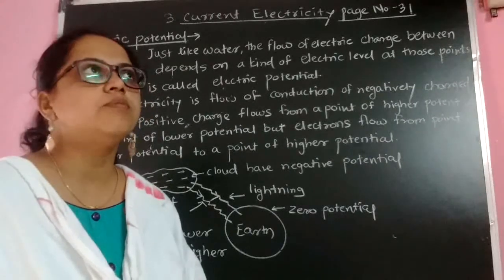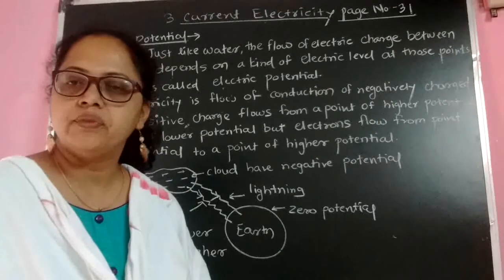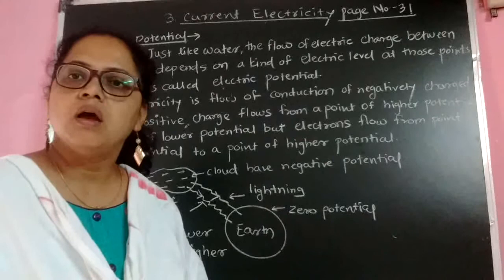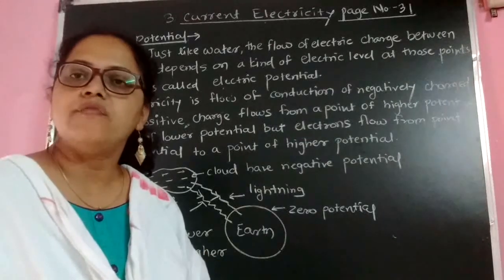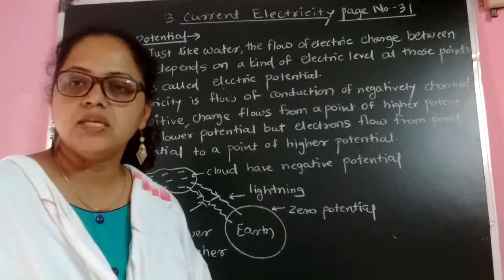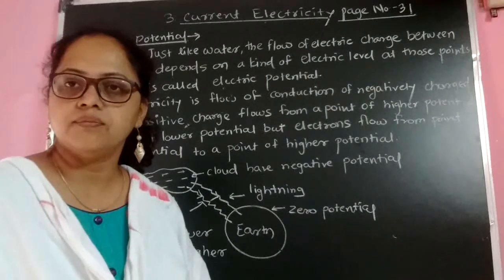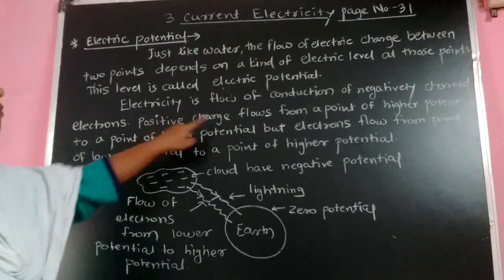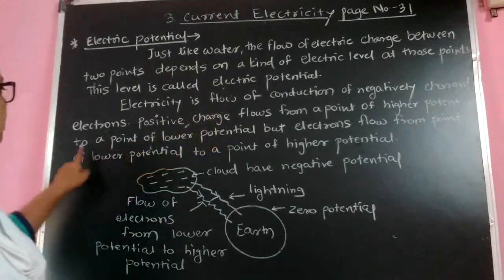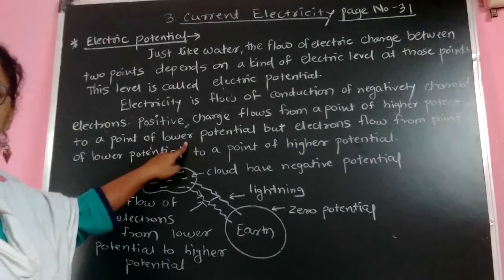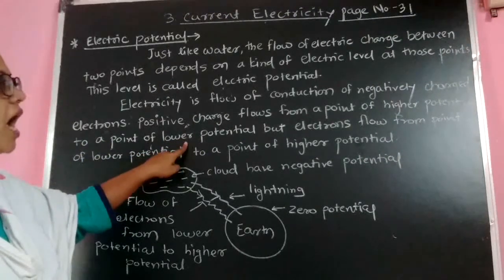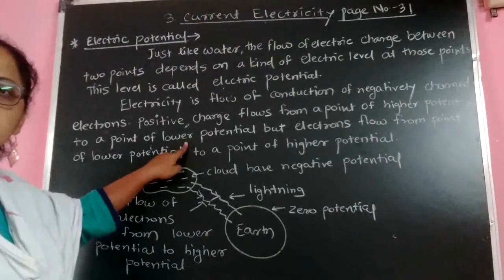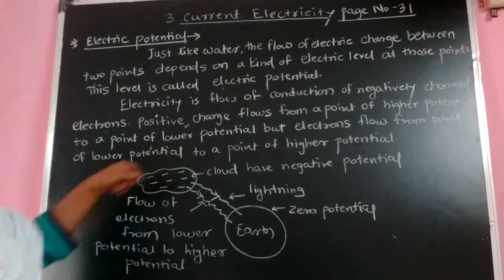If you observe the current electricity in your home, that current electricity is nothing but the flow of negatively charged electrons. Then positive charge always flows from a point of higher potential to a point of lower potential. But in the case of electrons, this is opposite.